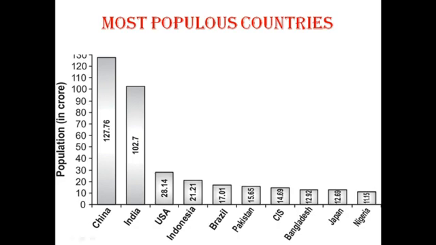Let's see the graph of most populous countries. This is the graph of 10 countries. See here, number 1 China, India, USA and so on. India is in second place.